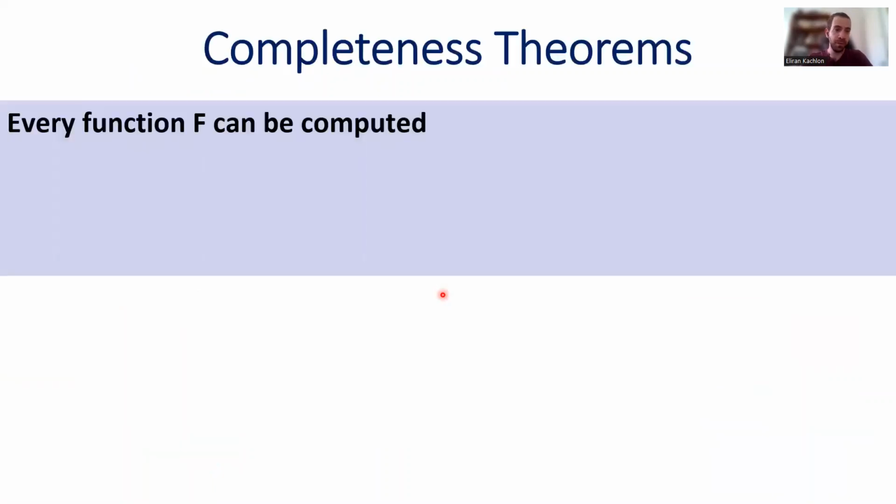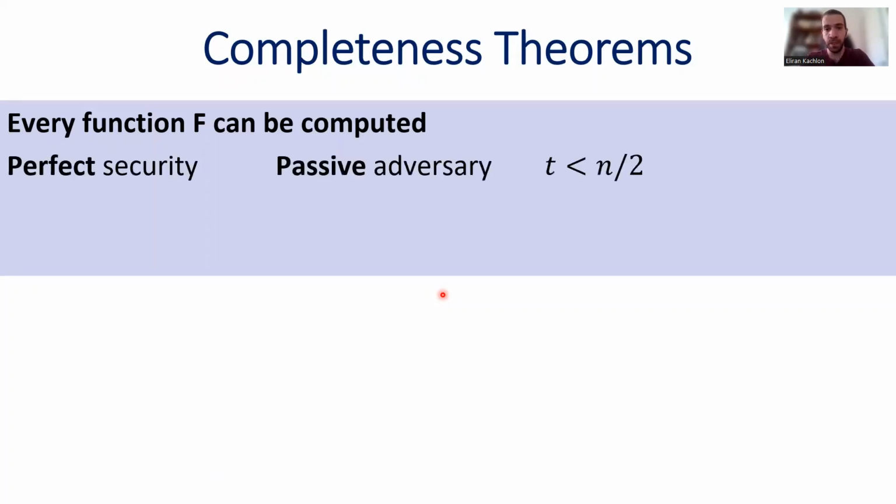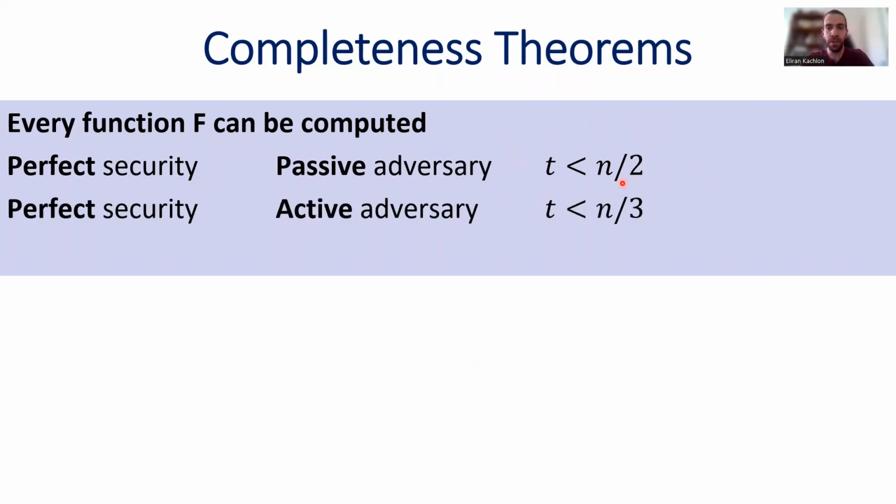Good. So now, given this definition, we should ask whether MPC is even possible. And it turns out that it is. Every function f can be computed with perfect security against a passive adversary that corrupts only a minority of the parties. So here I have an honest majority. And every function f can also be computed with perfect security, but now against an active adversary. This is the stronger adversary, but now he corrupts only less than a third of the parties.